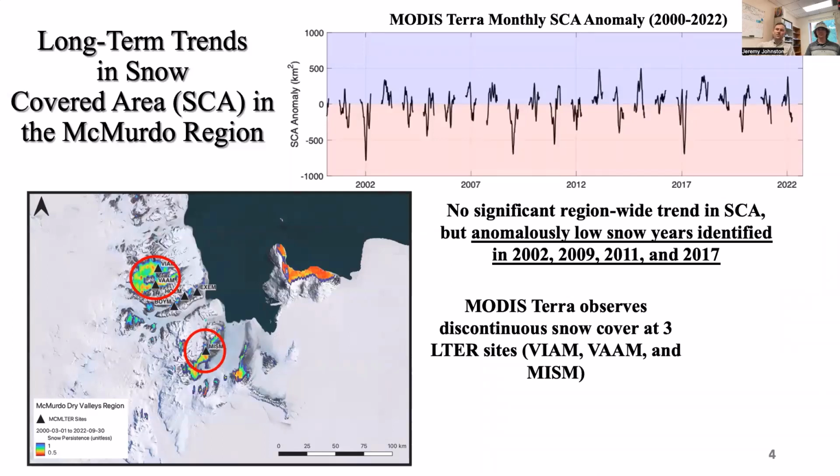To answer that first question, we took a look at the changes in the snow-covered area across the domain. What we found is that there wasn't a significant, clear region-wide trend in the snow-covered area, but we did identify a few anomalously low snow years, particularly in 2002, 2009, 2011, and 2017. And this is all according to the MODIS-TERRA data. Based on this same data set, only 3 of the 6 sites that we were looking at with soil and air temperature data actually appeared to have snow on-off cycling occurring regularly on an interannual basis. So we looked at those 3 sites that are circled here in red.